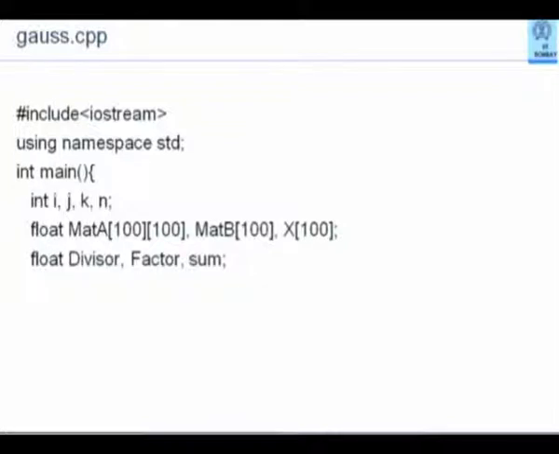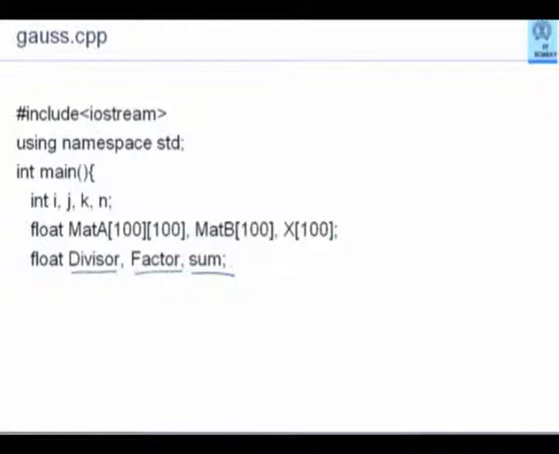Here is the program. Notice the declarations: float, mat A 100 by 100, mat B 100, x 100. Notice these three things that I am using: divisor, factor, and sum. So divisor is what I divide every element of the row by to get 1 there.